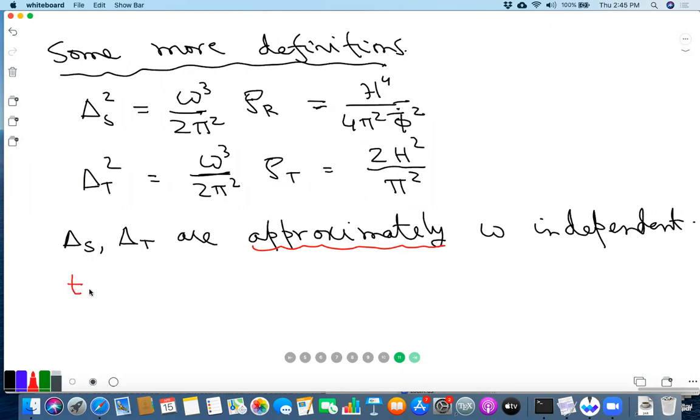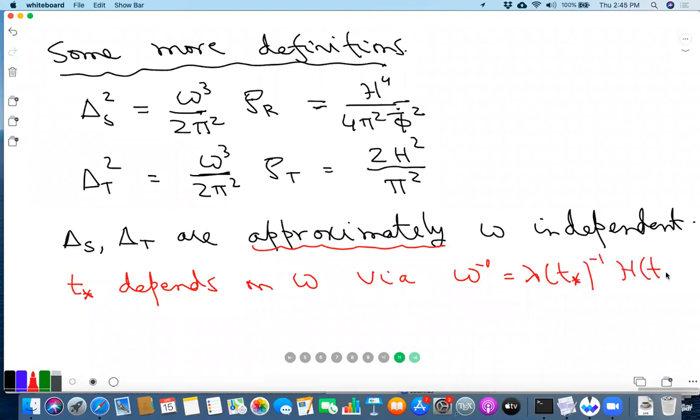So T star depends on omega. We have this omega inverse equal to lambda T star inverse h of T star inverse, right? That formula. So T star depends on omega, and h and phi bar dot depend on T star, but mildly.